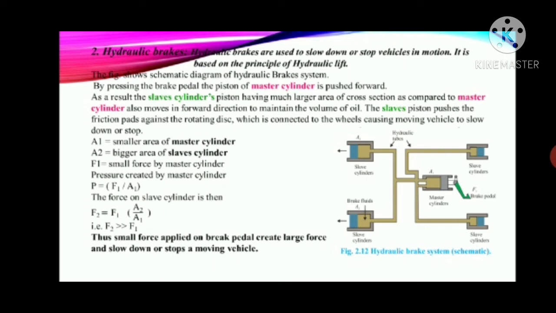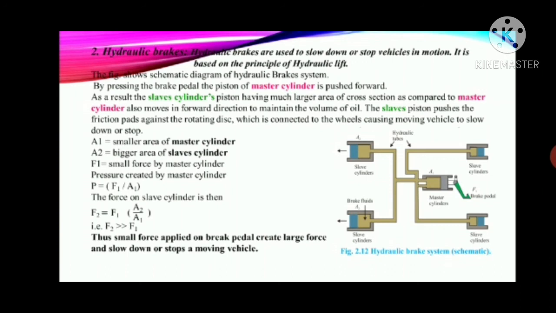Okay, so if you press the brake pedal, the piston of the master cylinder is pushed forward. As a result, what will happen? This master cylinder is attached to the slave cylinders. There are 4 slave cylinders. So this slave cylinder's piston, having a much larger area as compared to the master cylinder, also moves in the forward direction to maintain the volume of oil.